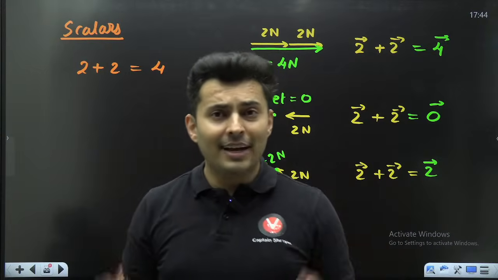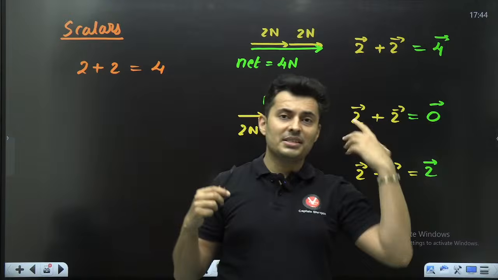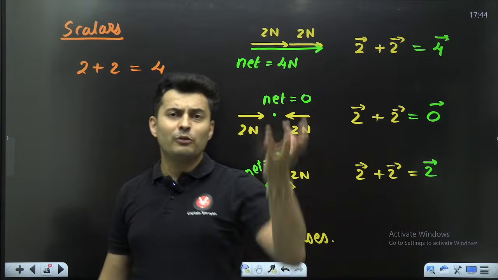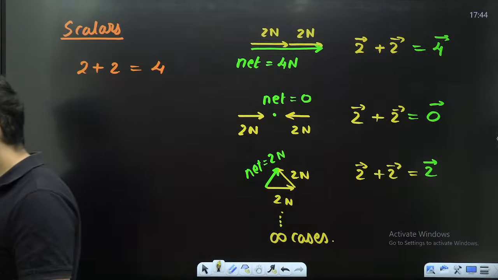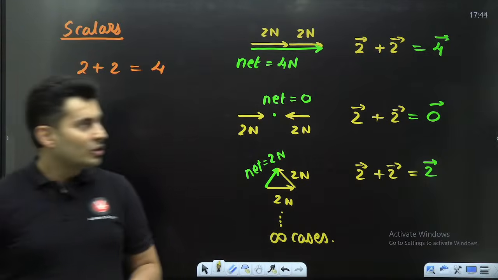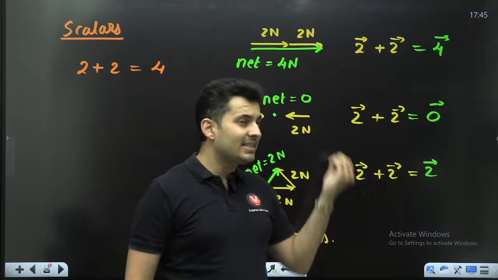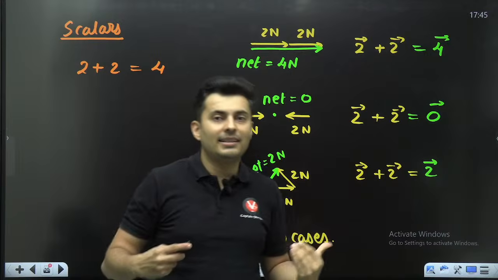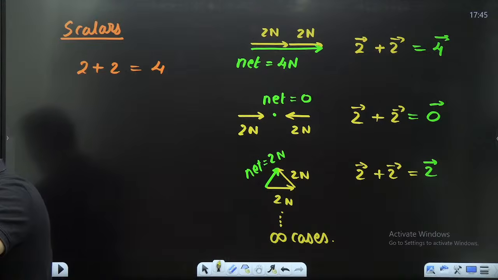But in vectors, 3 plus 3 can be 0 also, 3 plus 3 can be 6 also, 3 plus 3 can be 4 also. So many possibilities are there. So that arrow mark is not implying direction; it implies that it is a vector. It has a direction is what it says. What is the direction? Well, that you need to see from the diagram or the description. Okay. I hope this is clear.